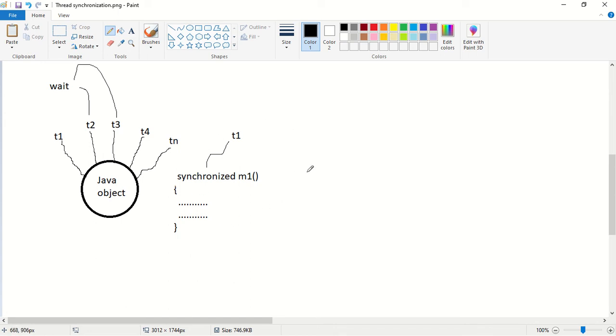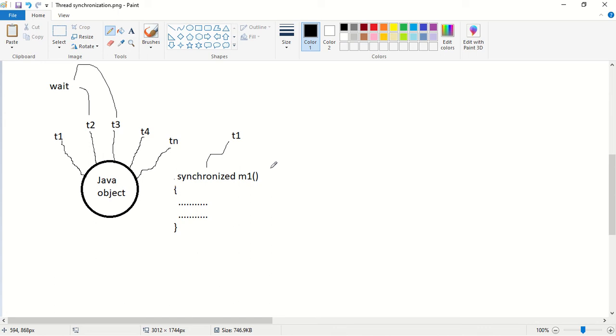Now there is also a disadvantage with respect to the synchronized keyword. So what is the main disadvantage associated with it? What is happening now? Assume T1 is executing. While T1 is executing, what about the remaining threads? The remaining threads should wait to get their chance. So assume there are 10,000 threads. Now what should these 10,000 threads do? They should wait until the other threads finish executing the synchronized methods.